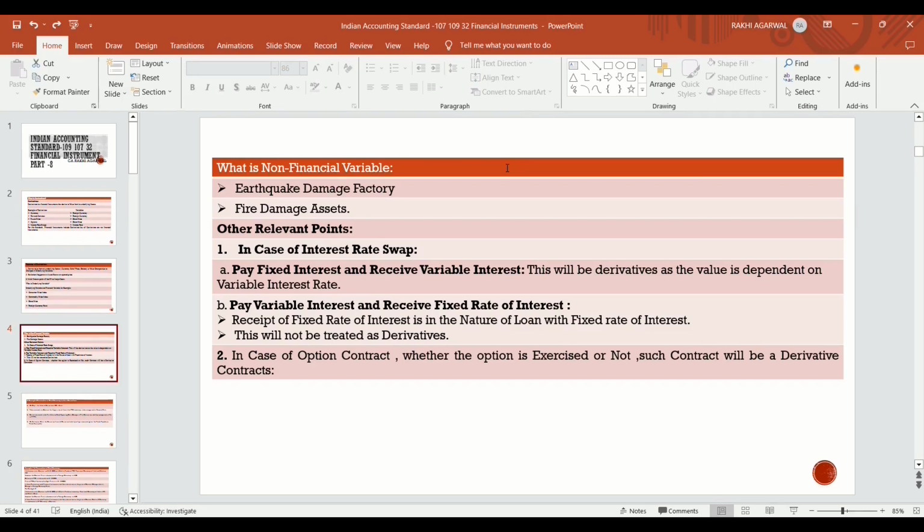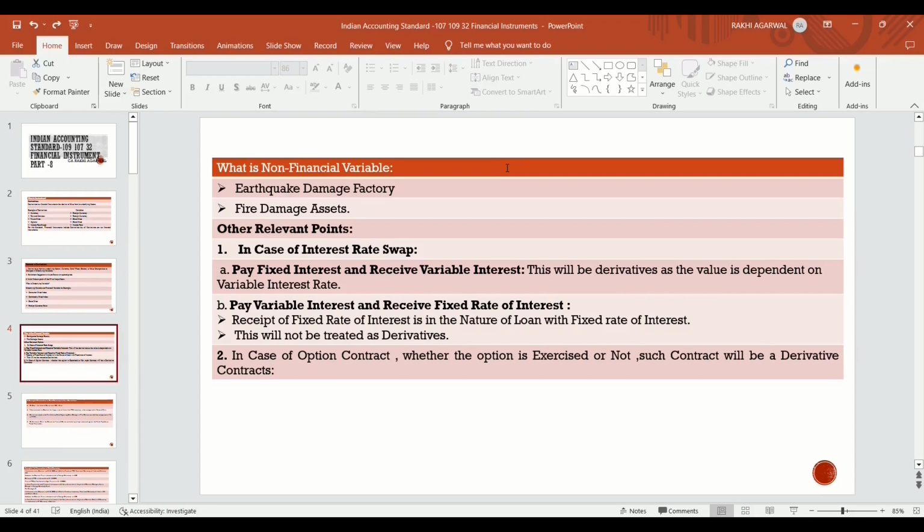If a person or company enters into a contract to pay fixed interest and receive variable interest, it is a kind of derivative. This will be a derivative as the value is dependent on the variable interest rate. It's an interest rate swap from fixed to variable.